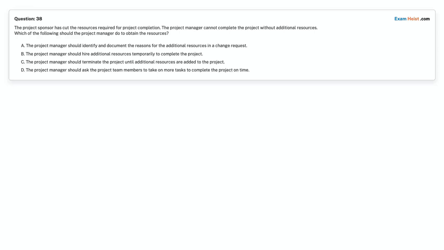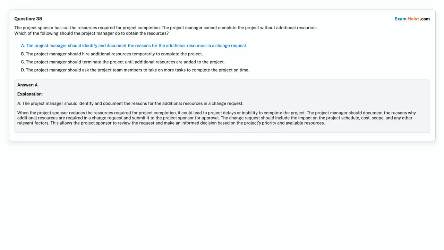Option D. The project manager should ask the project team members to take on more tasks to complete the project on time. Choose the correct answer. Correct answer is Option A. The project manager should identify and document the reasons for the additional resources in a change request.